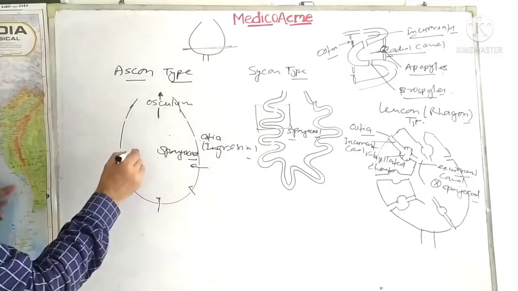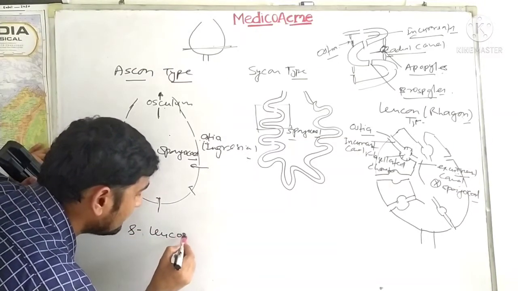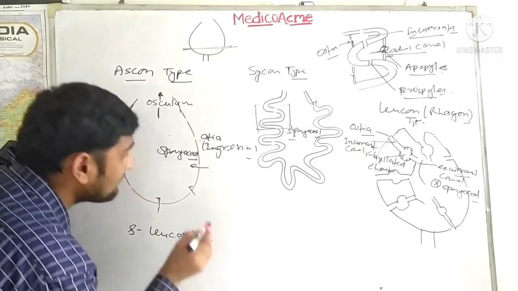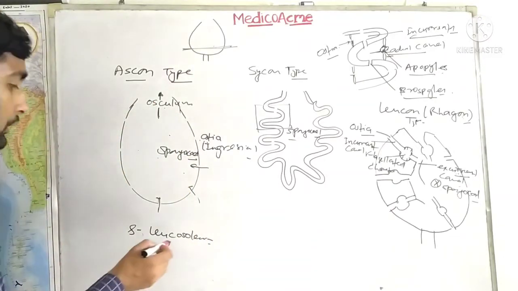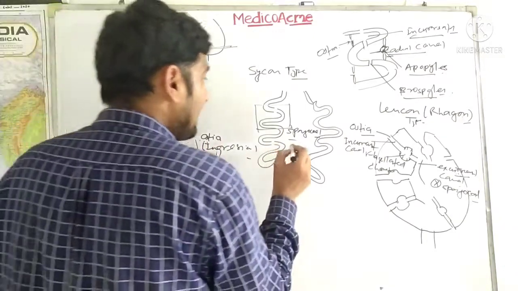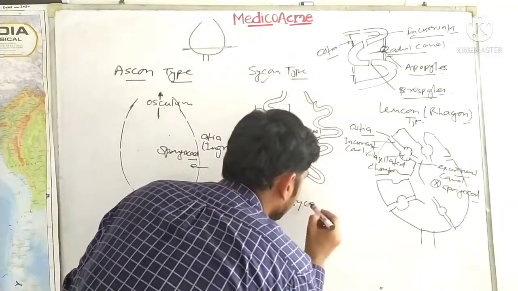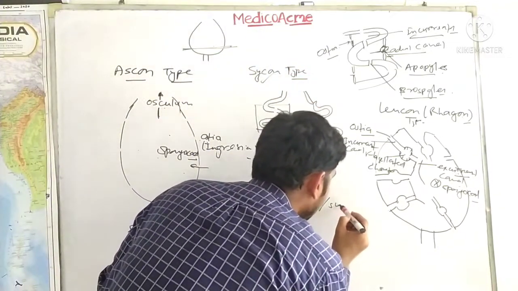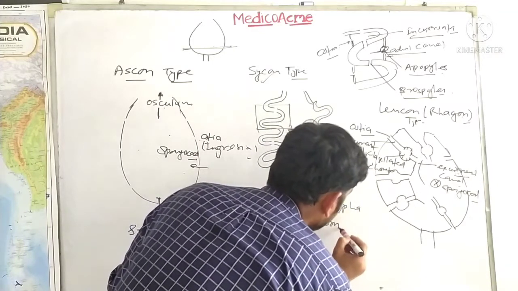So first one is simpler. You can say that it will be found in Leucosolenia. This is simplest, just water comes in and water goes out from the osculum. So Leucosolenia has this kind of water canal system. Okay, and this type of structure, as the name suggests, Sycon or Scypha. Sycon or Scypha, the same organism, the urn sponge, you can say.